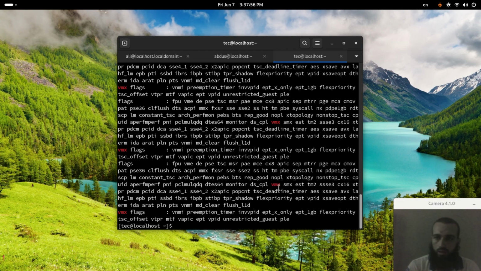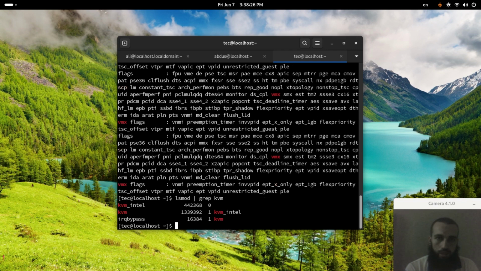The good thing about QEMU is that it is so much like the native way for virtualization, one of the native-like things for Linux, since it's based on or depends on KVM, which is kernel-based virtual machine. So we run the next command, which is lsmod grep kvm, and we can see that this kernel module is enabled.